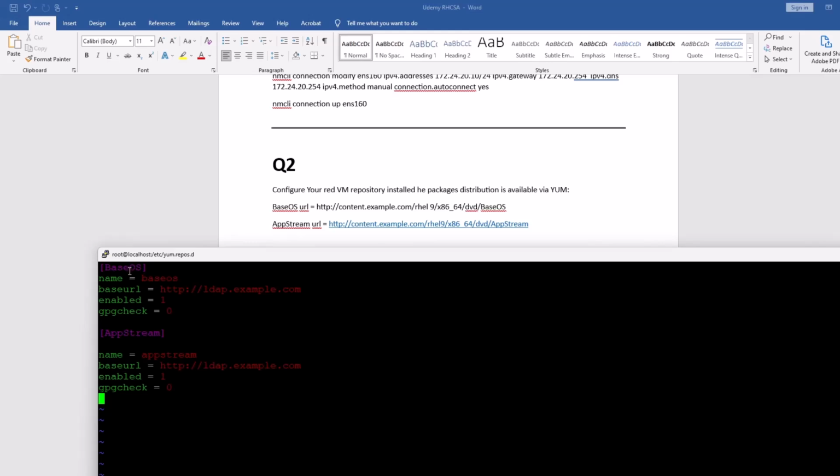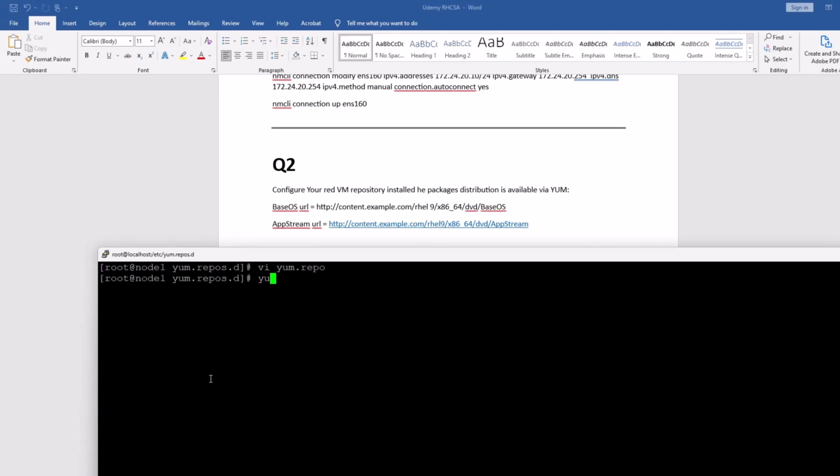You have the syntax, you have to define it here, and then you have to give a BaseOS name, then URL, enabled, and GPG check disabled. And this one is the second link, AppStream, and you have to give a name, base URL, and then everything is here. So make sure it's in line. Sometimes you have difficulty if you have no space here, so you can check it. Then you have to save the file, and then you can run yum repolist.